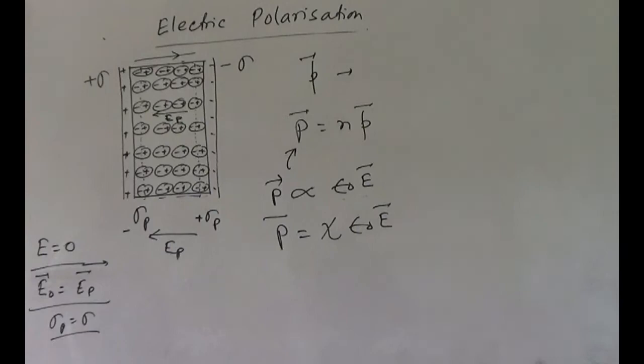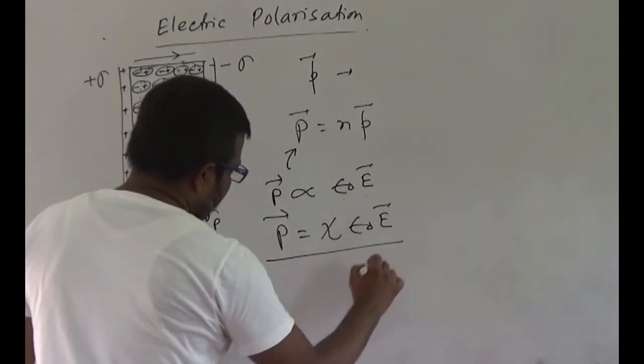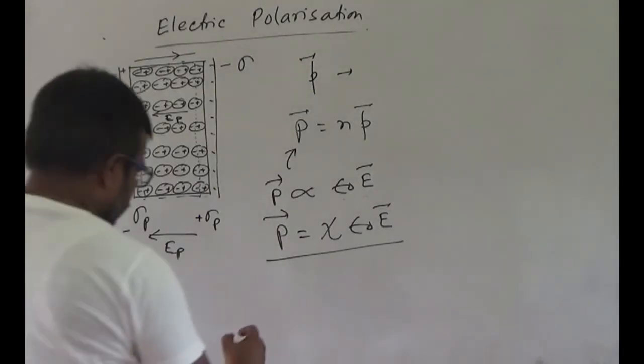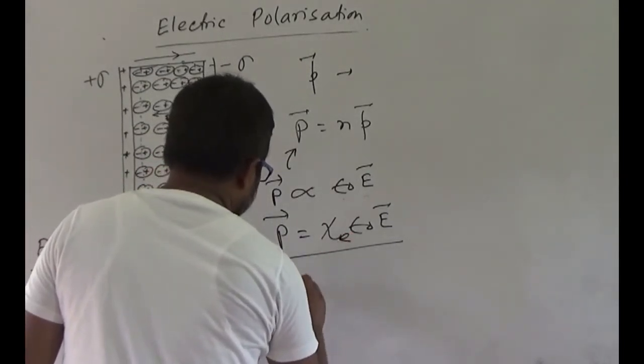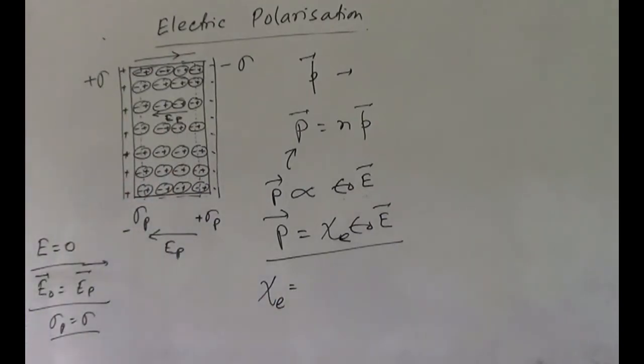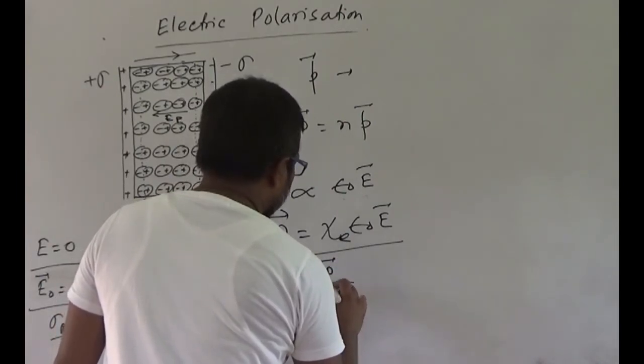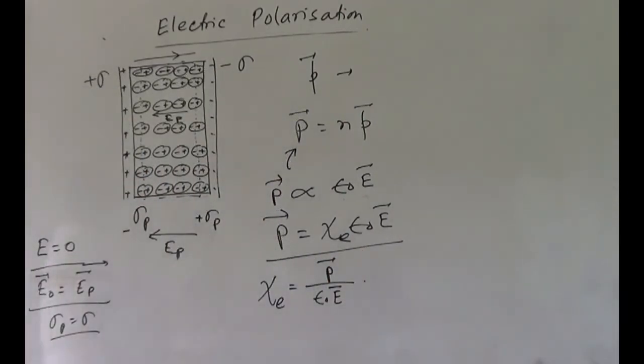So P equals chi E epsilon naught E. Now chi E is the electric susceptibility of the dielectric medium, equal to P divided by epsilon naught E, which is also a natural measure of polarizability of a dielectric, and it is a dimensionless quantity.